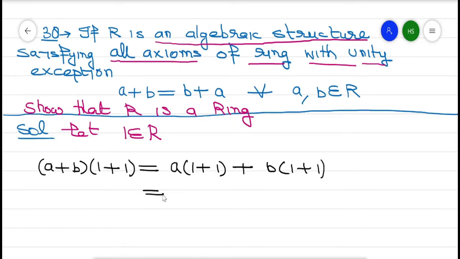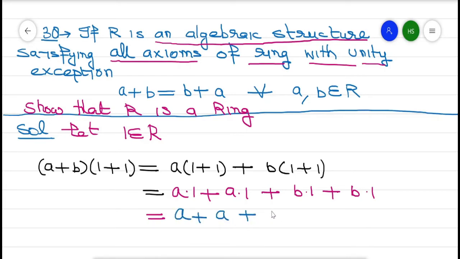Again apply the distributive property. So this is a into 1 plus a into 1 plus b into 1 plus b into 1. Again apply the multiplicative identity. So this is a plus a plus b plus b. Suppose this is my equation number 1.